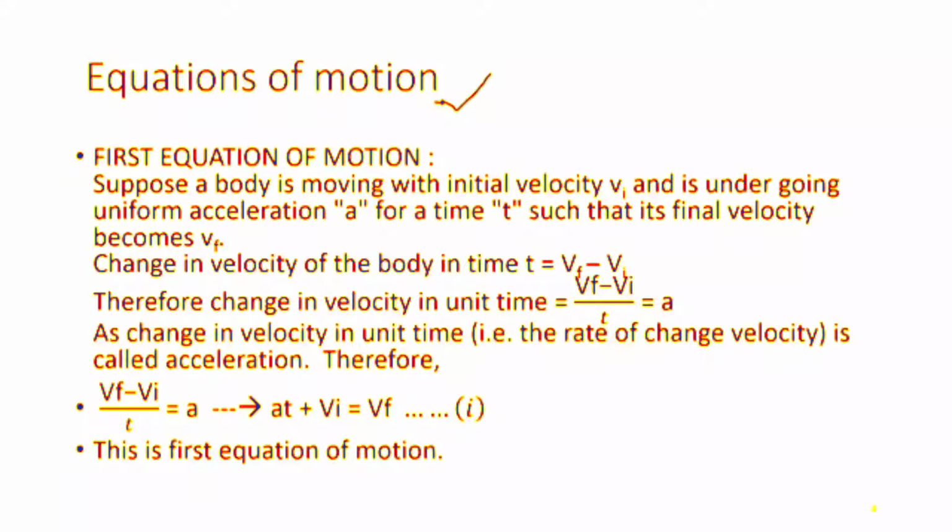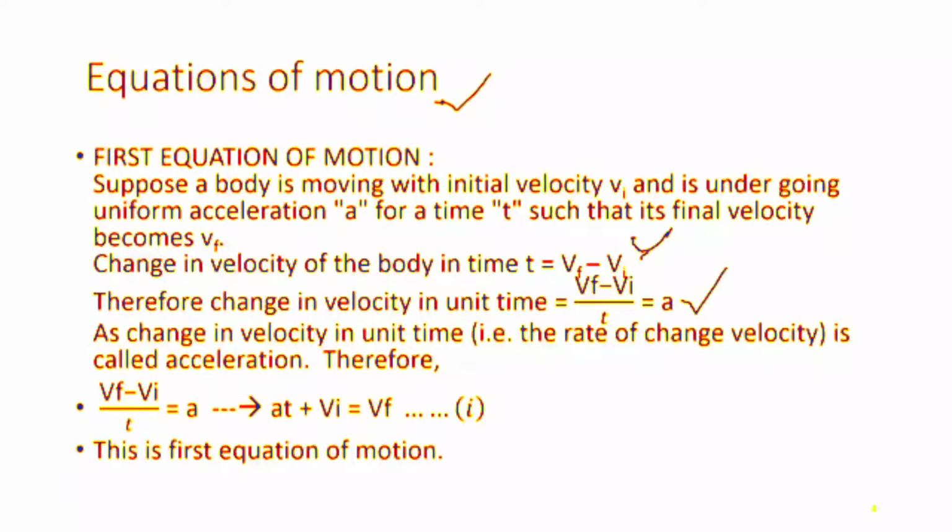So the change in velocity of a body in time t is equal to Vf minus Vi. Vf means final velocity, minus Vi means initial velocity. Therefore, the change in velocity in unit time is equal to a, Vf minus Vi upon t. We know that the formula of acceleration is the rate of change of velocity. In this equation we have two velocities, Vf and Vi, the final velocity and the initial velocity. Therefore, Vf minus Vi upon t is equal to a.